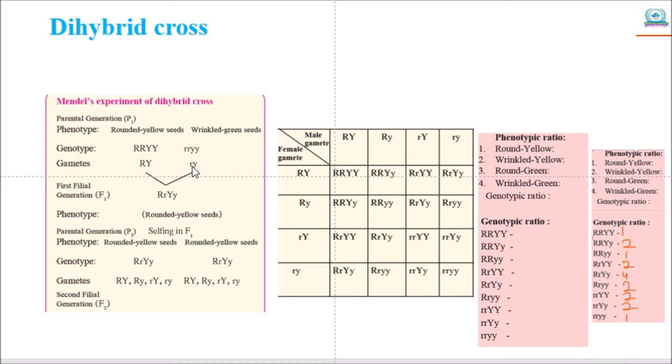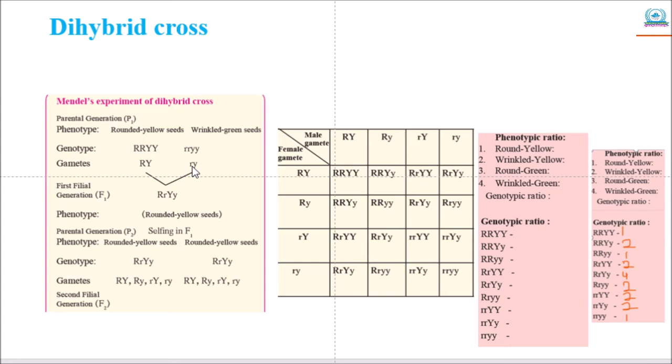Thus we can say that each pair of genes is represented in the gamete by only one gene from that pair. Based on the conclusion from the monohybrid cross, Mendel expected that in the F1 generation of the dihybrid cross, the plant would produce rounded yellow seed.